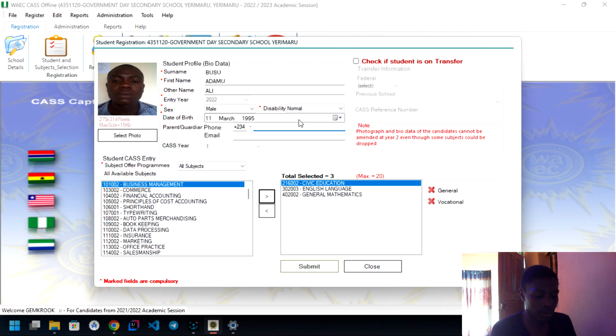Then the phone number of the student, you can enter anything. Remember, it just collects anything you type in there, but the phone number is limited to, let's say, 1, 2, 3, 4, 5. Then email.